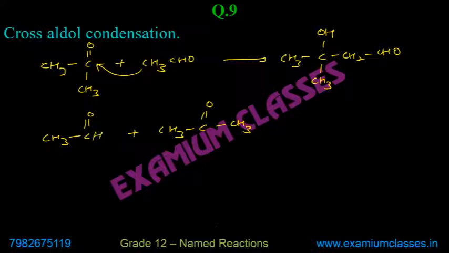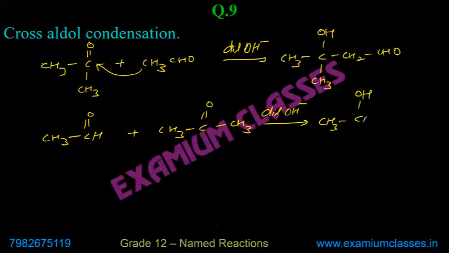This is CH3C. This O will get converted to OH. To this, CH2, C double bond O, CH3 will get attached. So now there are two different products.